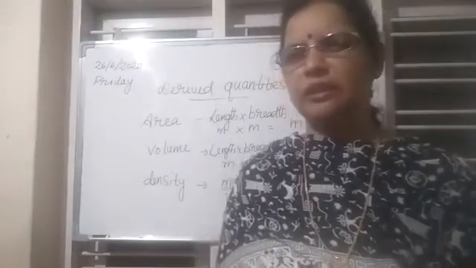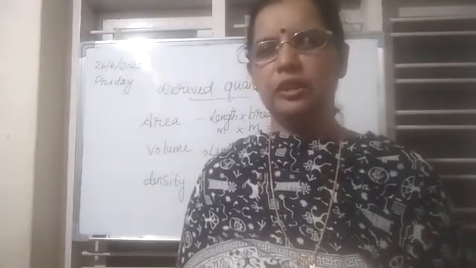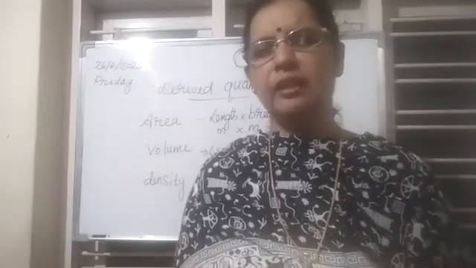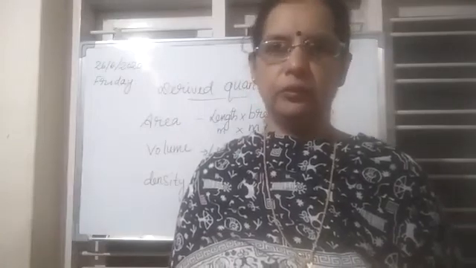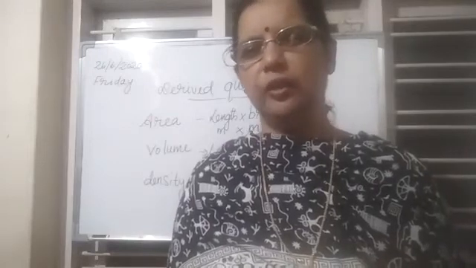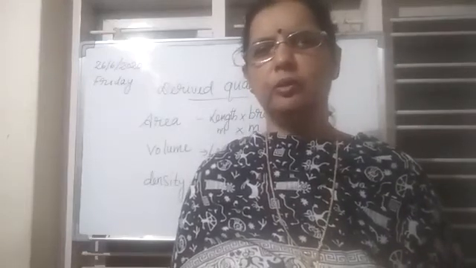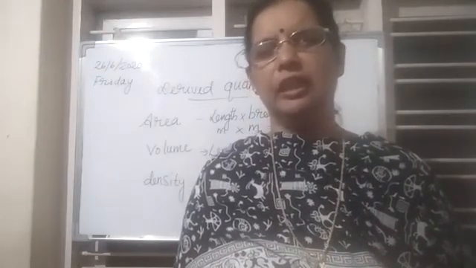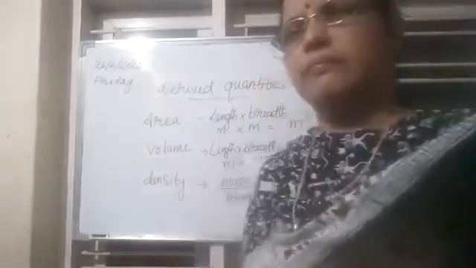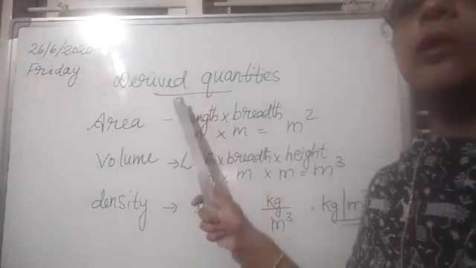So now let us see some of the derived physical quantities and their units. And the units which can be obtained by using these fundamental units are known as derived units. The units which can be obtained by using 2 or more fundamental units are known as derived units. These derived units are the units used to measure the derived physical quantities. So here I have written some derived physical quantities.